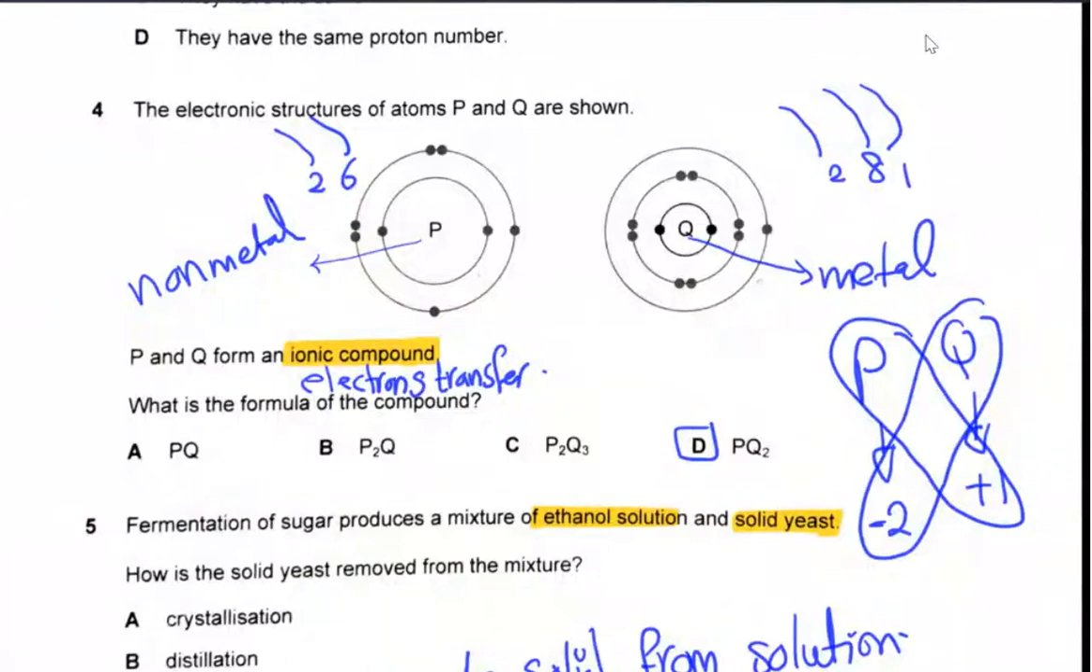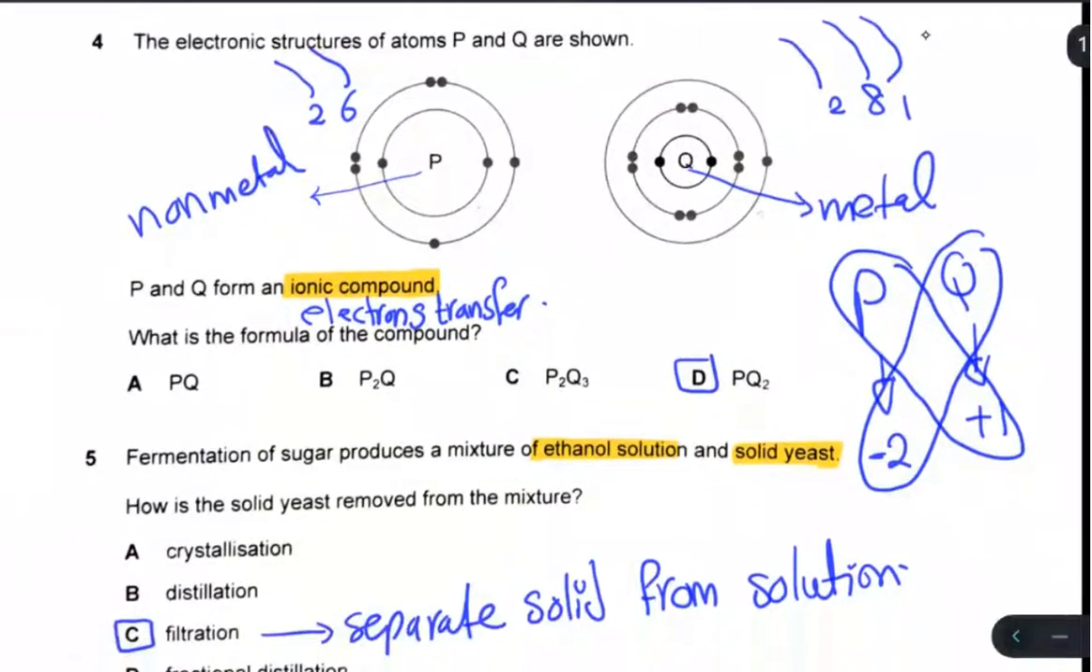Number 4. The electronic structures of atoms P and Q are shown. P and Q form an ionic compound. First, P's electronic configuration is 2,6, which is inner shell and outer shell. Then Q is 2,8,1. So Q is a metal and P is a non-metal. So electrons transfer from Q to P. So we use 2 Q to transfer 2 electrons to atom P to get a full outer shell. So use 2 Q and 1 P.